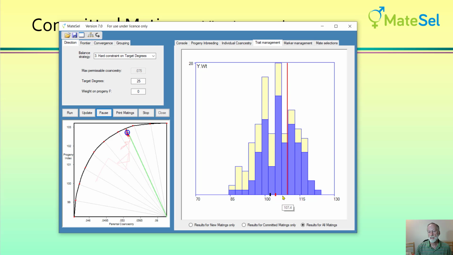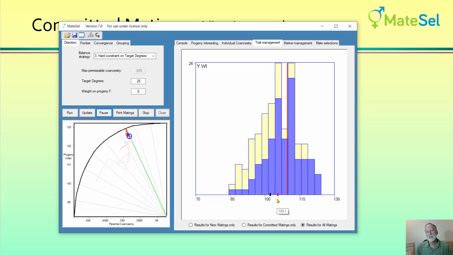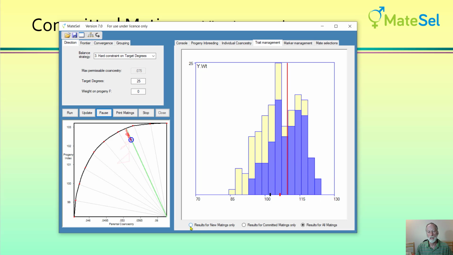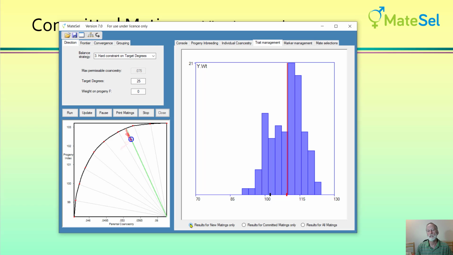Well, the red tick doesn't seem to be getting there, and that's because it's representing the average of all matings, not just the new matings. And that's the message here, is that what we're looking at doing with manipulations is changing the outcome for new matings. So you should always be viewing new matings when you do this. And you can see we have actually met our target.